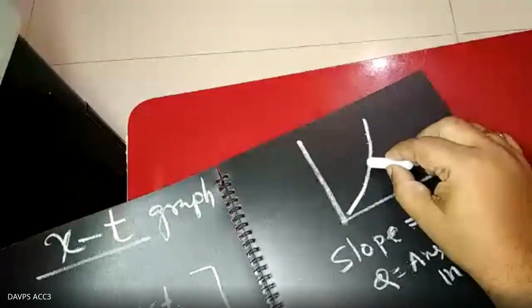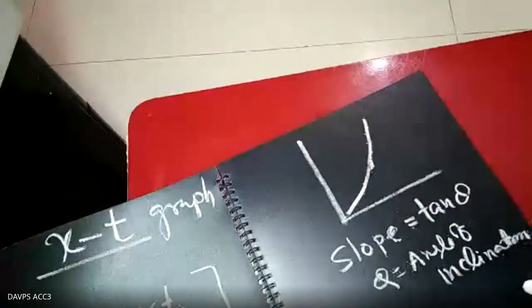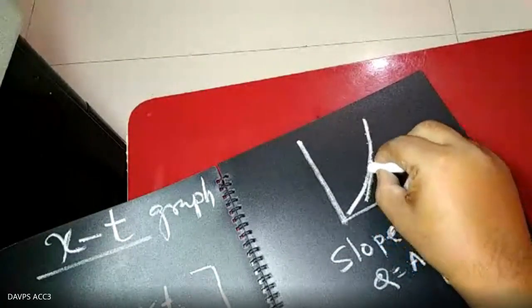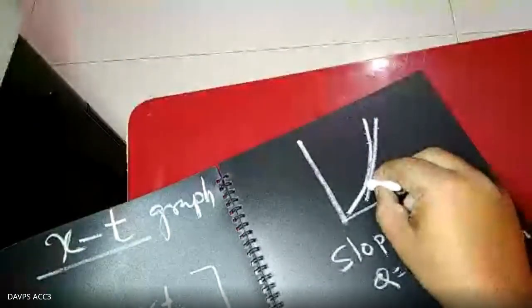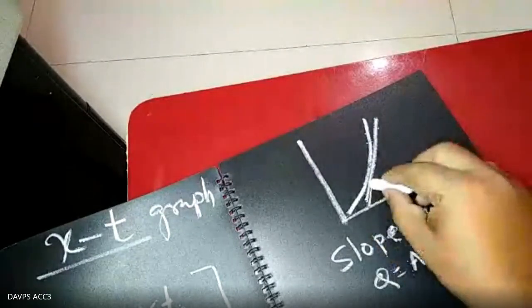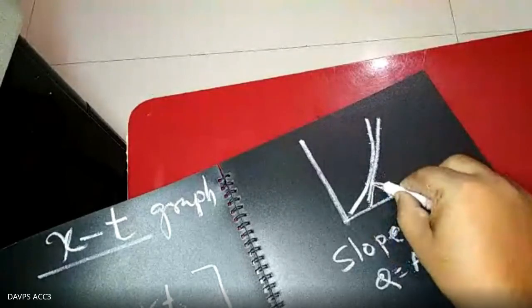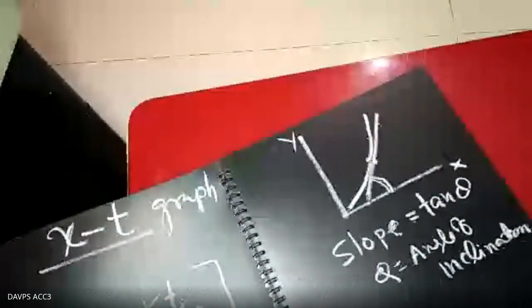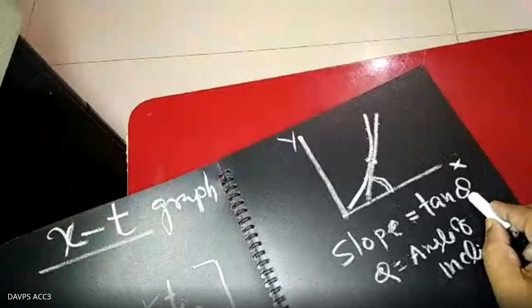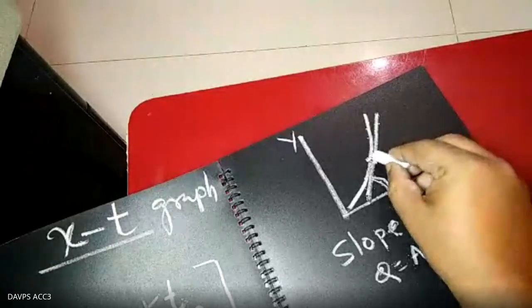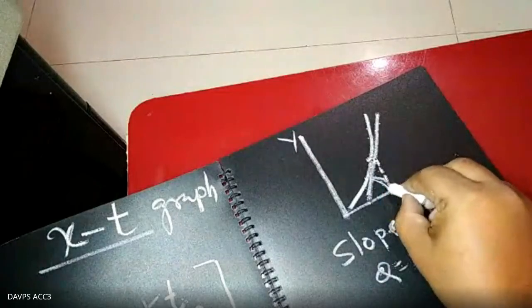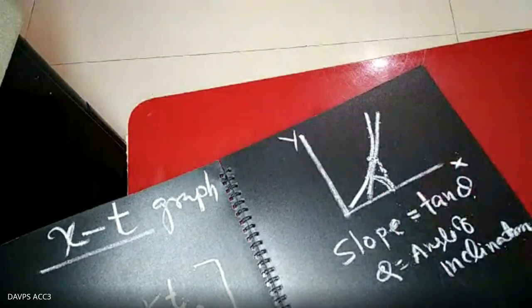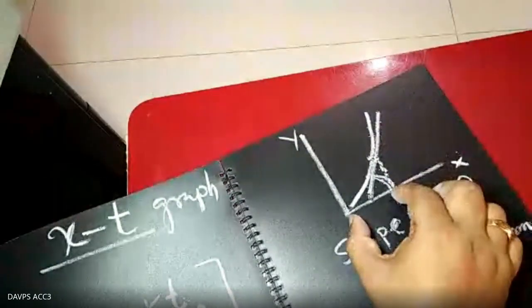Suppose I consider one point, this one. You draw the tangent, and that tangent makes an angle theta with the x-axis. I'm discussing only the graph. So at this point, the slope equals tan theta. If you draw the perpendicular, tan theta equals P by B. This is the P and this is the B. That is the tan theta.